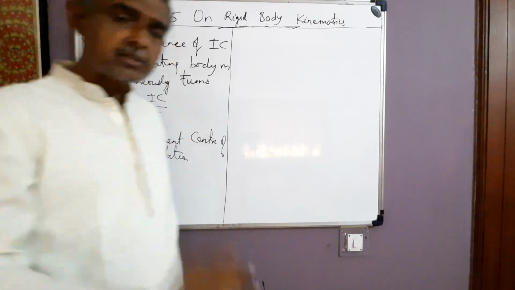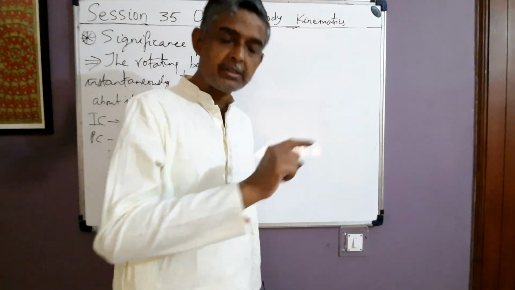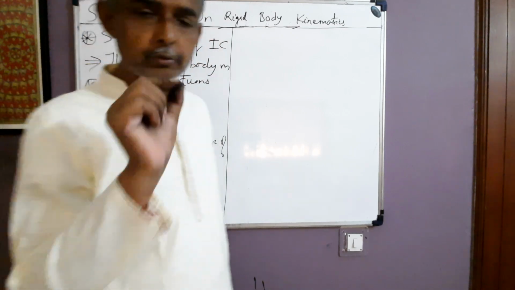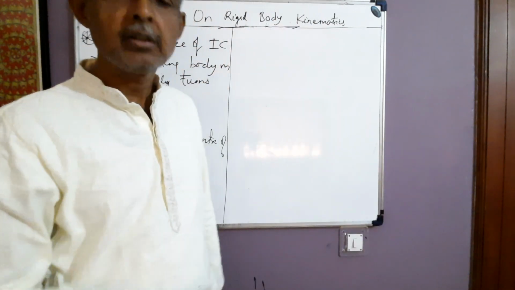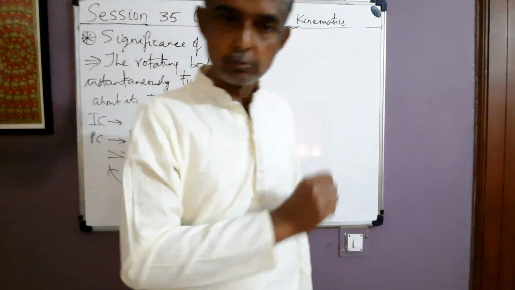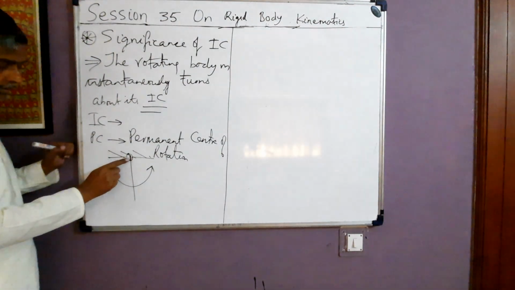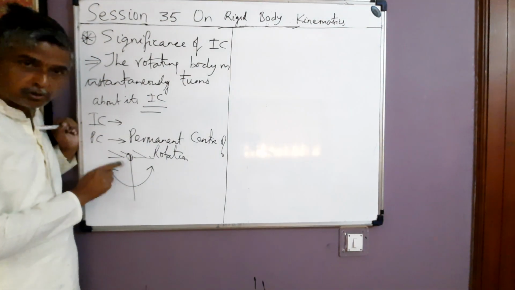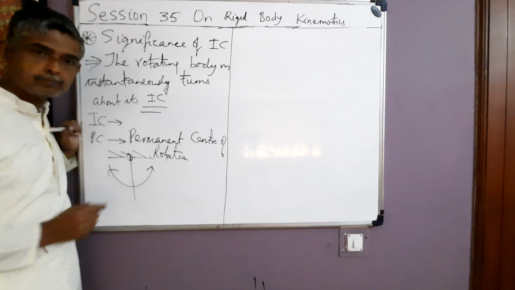The body instantaneously turns about its IC, and you must distinguish between IC and PC. PC means permanent center of rotation: one particular location of M is always at rest with respect to F, and that location of M is called the permanent center of rotation of M with respect to F. As I took the example of this swinging pendulum, this point is the permanent center of rotation of the pendulum with respect to ground.